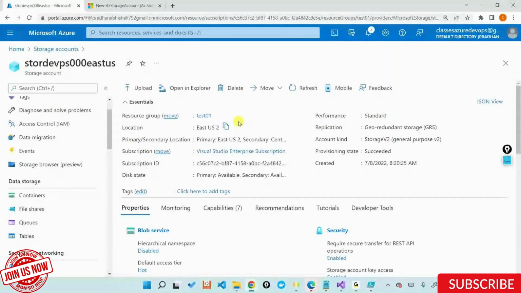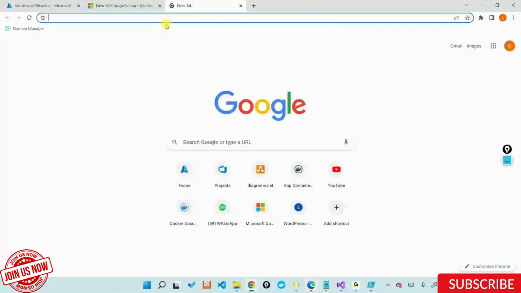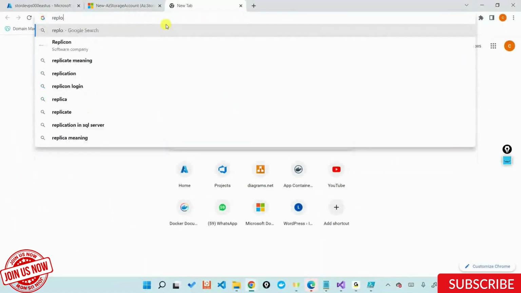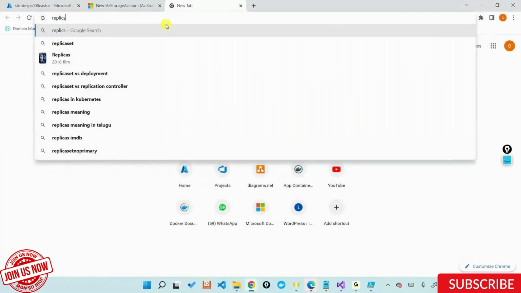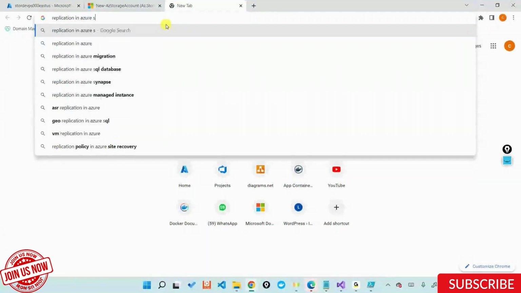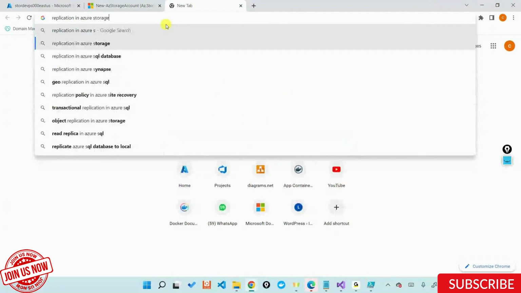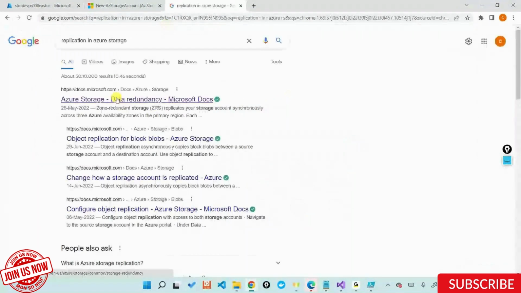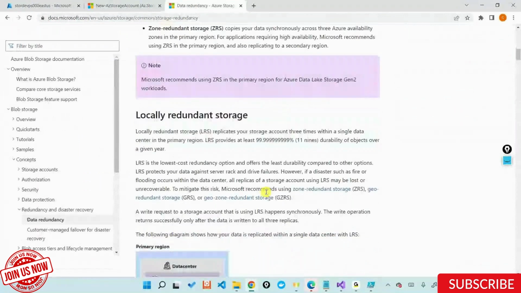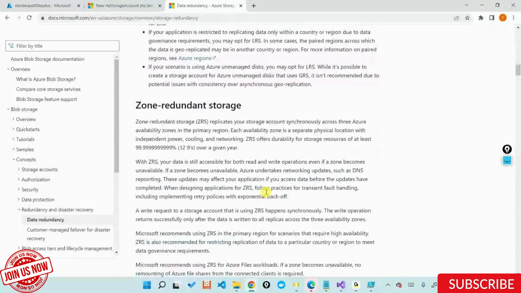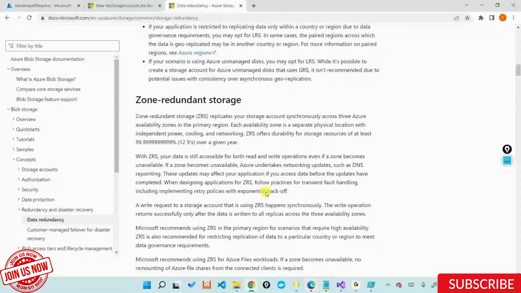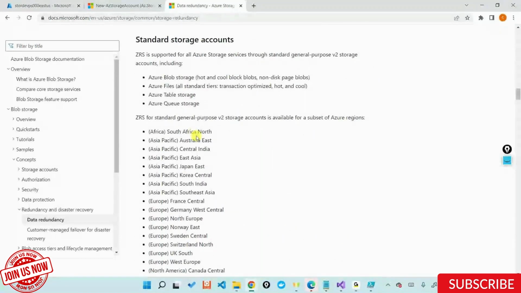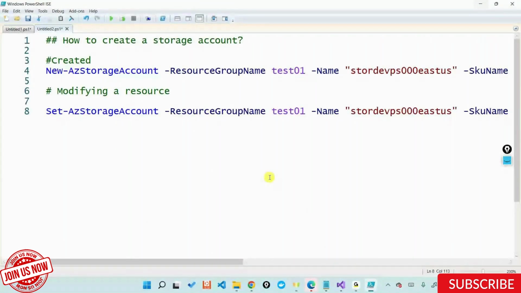How can I know? Again, before you create it, when you look at the storage replications, replication in storage account or Azure storage. You can't see it in PowerShell. You'll have to look at the documentation to understand which region actually supports it and which region doesn't. Based upon that, you'll have to figure out whether you can create somewhere or not. Again, if you do not take the right region, it will just fail. The command will just fail to create, telling that it won't support it in this particular region. Okay.